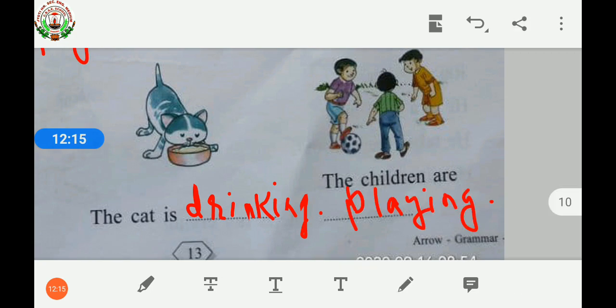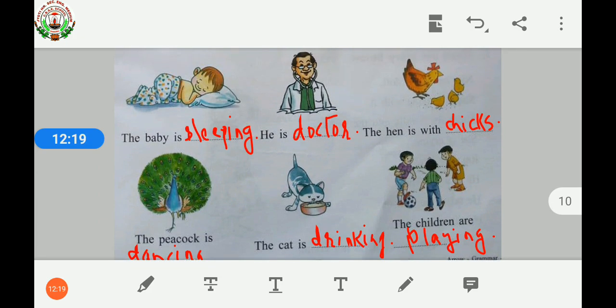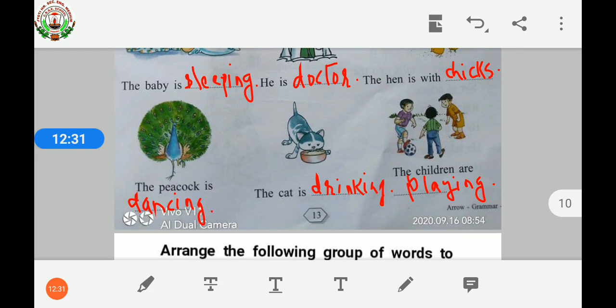See, the baby is sleeping. Full stop. The first letter starts with a capital letter. It is ending with a full stop. It is a complete sentence. Second one, he is doctor. Third, the hen is with chicks. Fourth one, the peacock is dancing. Fifth, the cat is drinking. And the last one, the children are playing.